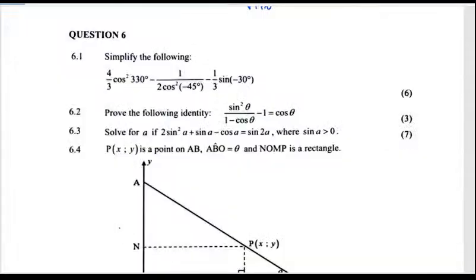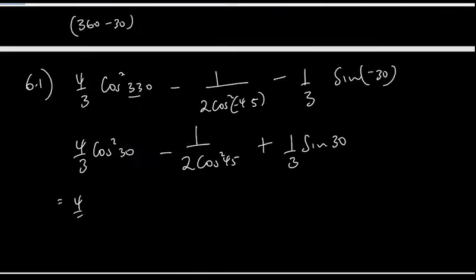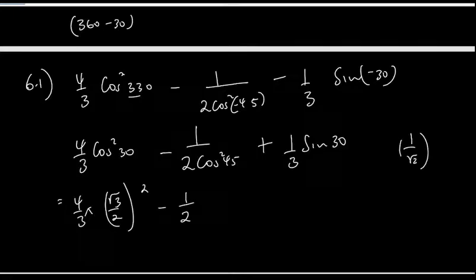Remember, they said without using a calculator. All right, so that's 4 over 3. We know that the cos of 30 is basically root 3 over 2, but this will be squared. Minus 1 over 2. We know that the cos of 45 is 1 over root 2, but when you square that, it's going to give us a half. Or you can say it's root 2 over 2, but it's just the same thing, 1 over root 2 squared. Plus 1 over 3. The sine of 30 is just a half.